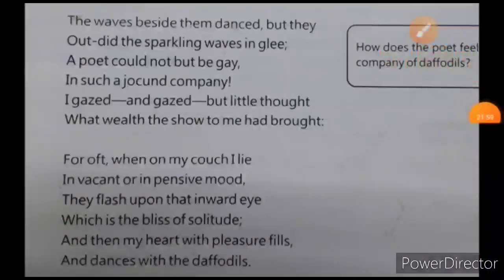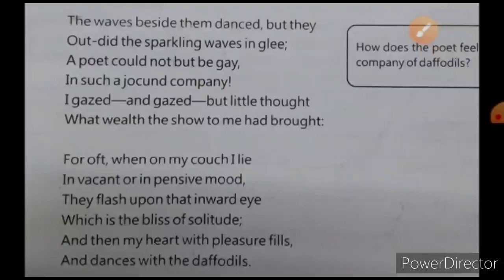For oft, when on my couch I lie in vacant or in pensive mood, they flash upon that inward eye which is the bliss of solitude, and then my heart with pleasure fills and dances with the daffodils.